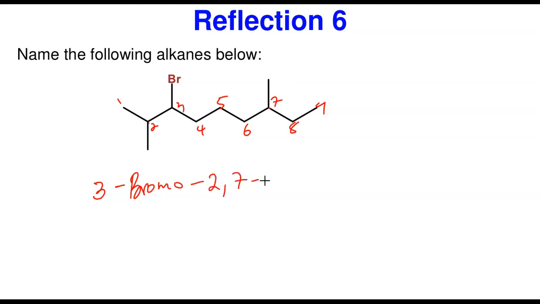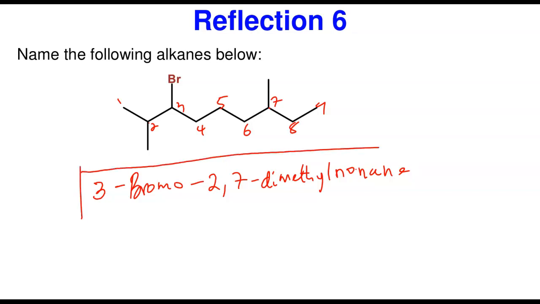Again, it's the same methyl group. It's going to be dimethyl. The longest chain is 9, nonene. 9 is non-. Remember, you need to memorize those root names. From meth to dec, you need to memorize all of them. All right, so this becomes the name of this one. We go to the next one.